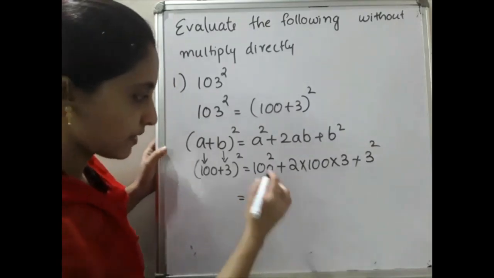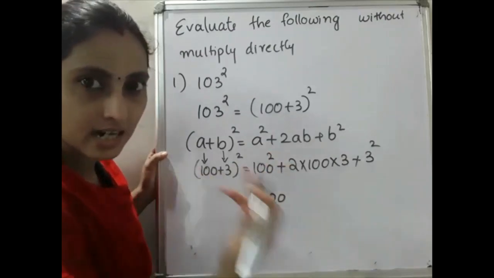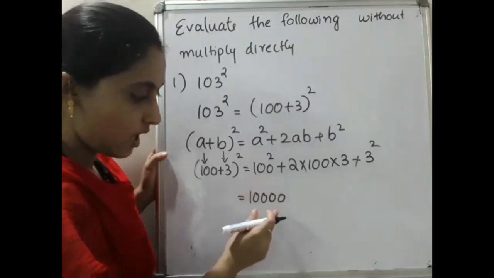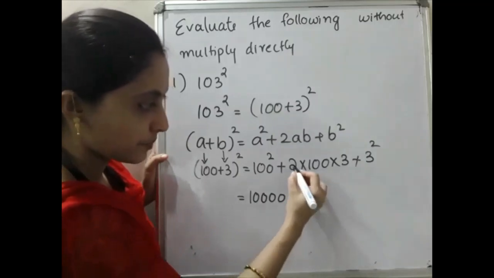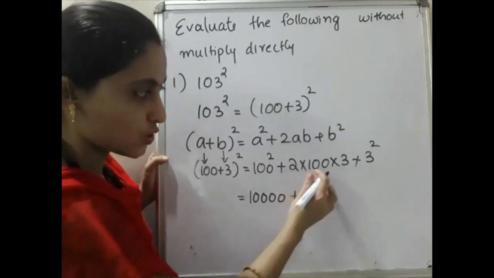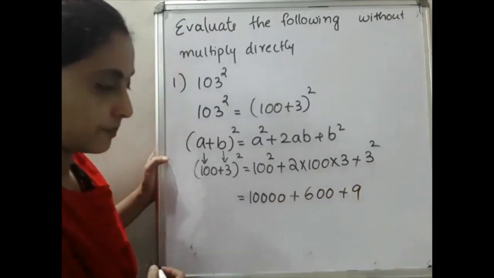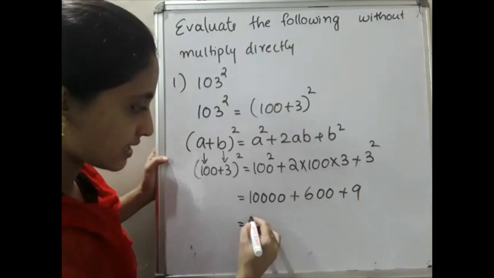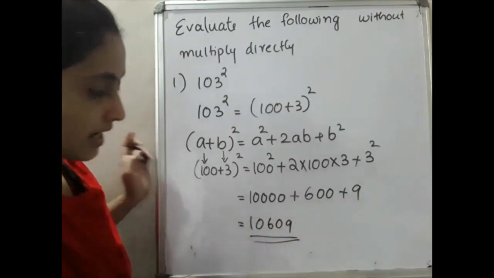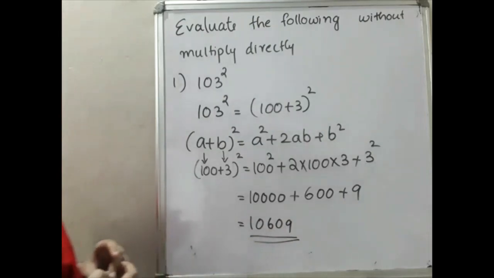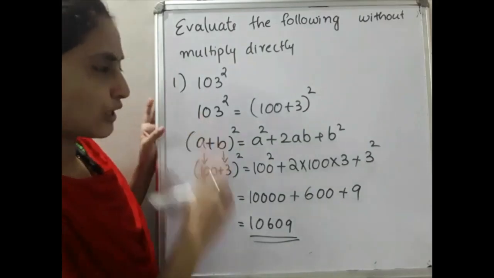Okay, so that is equal to 100 square is what? 10,000. 100 square means what? 100 you have to write, and square means doubled zeros. Here only 2 zeros, so our answer will contain 4 zeros. So 10,000 plus 2 into 100 is what? 200. 200 into 3 is 600, plus 3 square is 9. Okay, then add this. What is your answer? 10,609. This is your answer. Okay, hope you clear this.